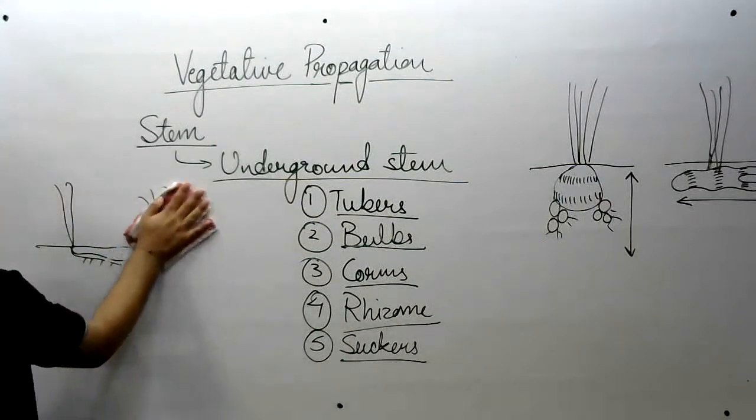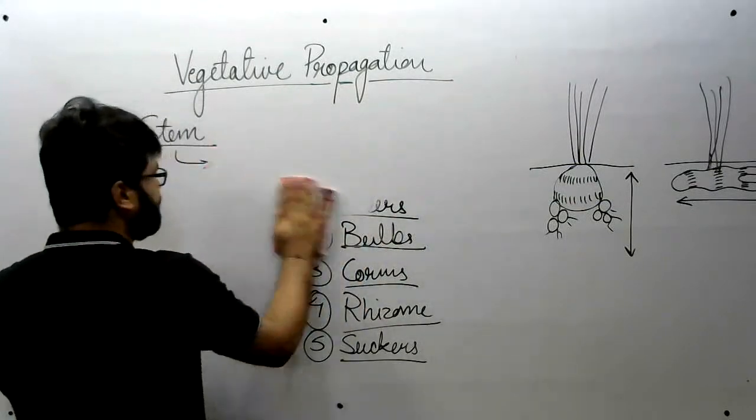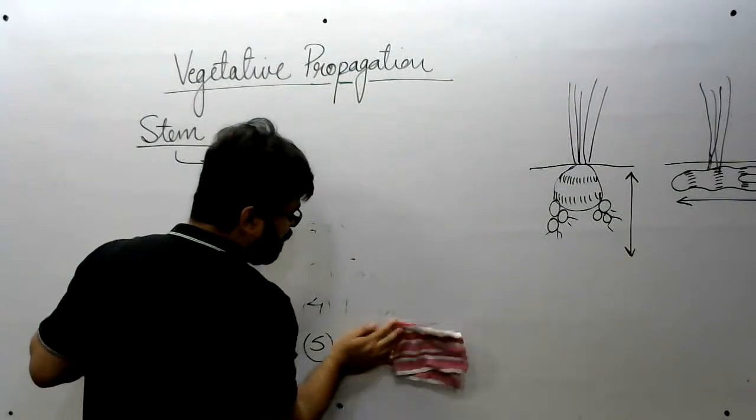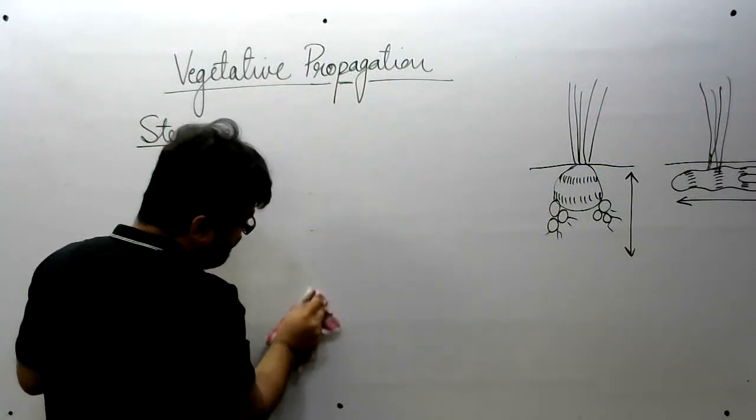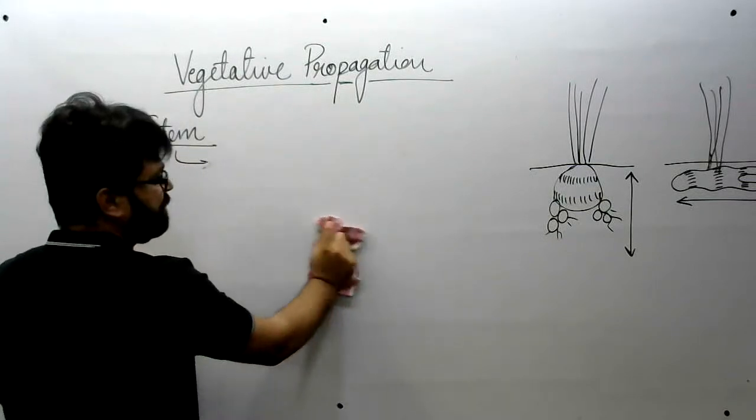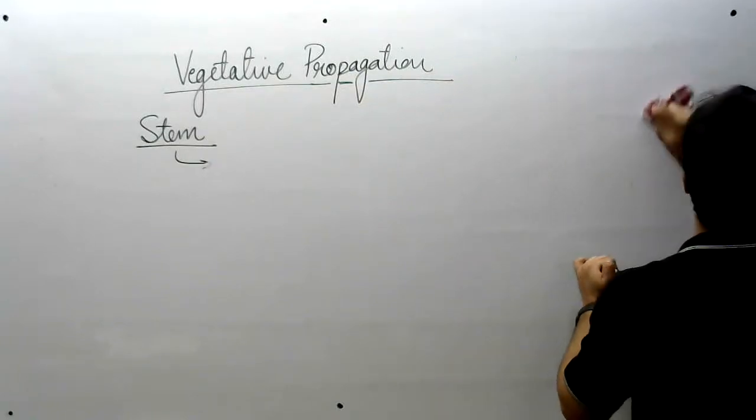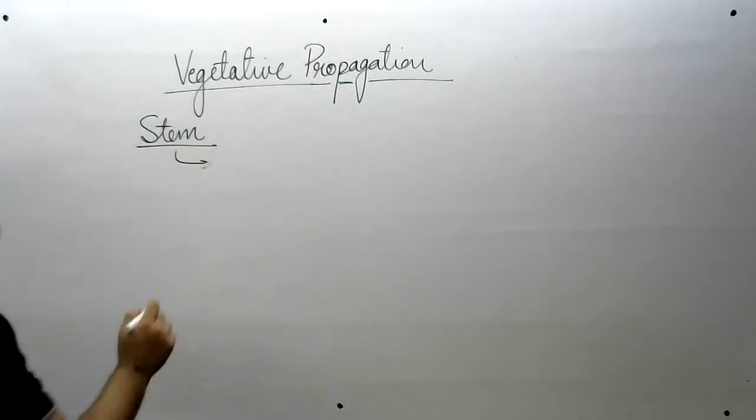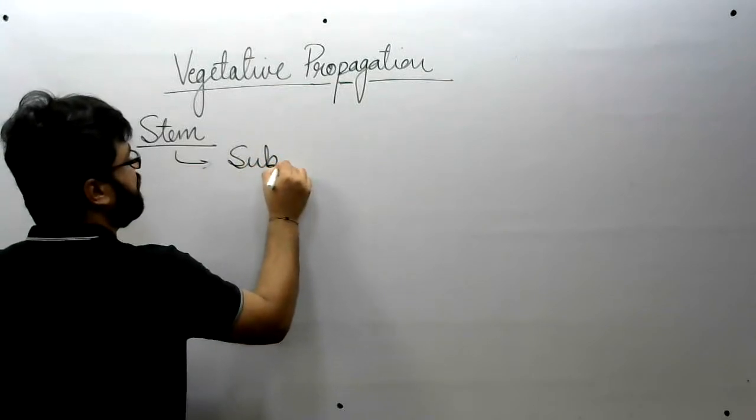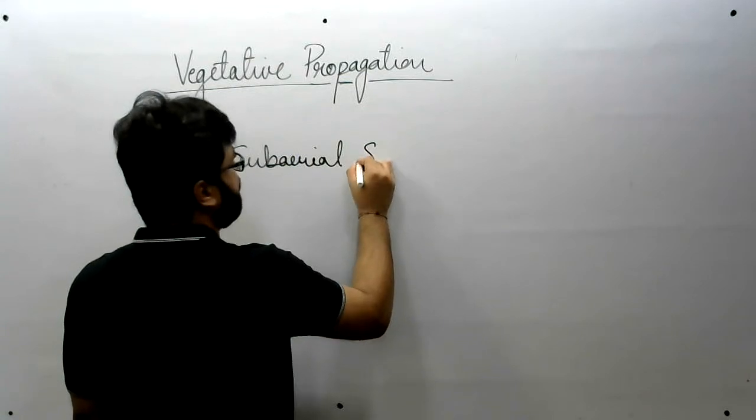Then comes the second category, subaerial stem, which means it is aerial, but it grows near to the soil plane.